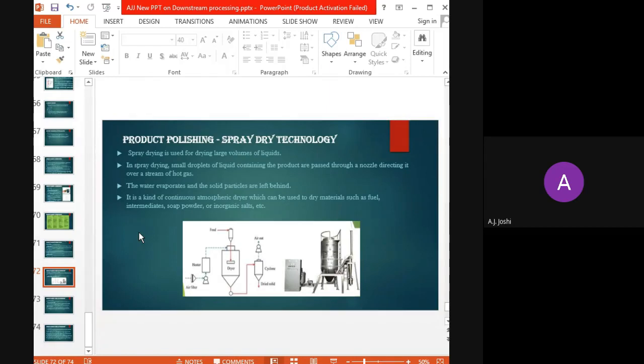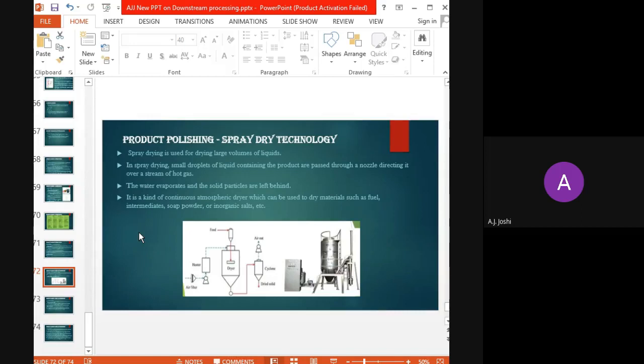In the spray drying, small droplets of liquid containing the product are passed through a nozzle directing it over a stream of hot gas. So here, in the equipment used for spray drying, initially the small droplets of liquid contain the product.